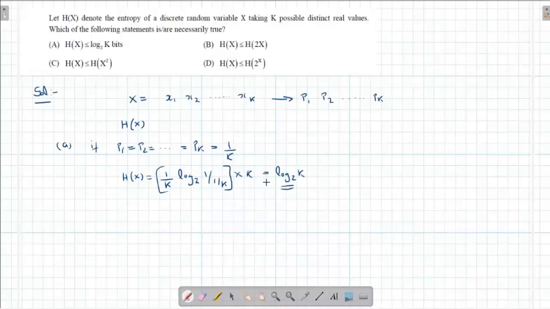Okay, this is the maximum entropy present. So this statement is correct. Other entropies, if they are not equally distributed, will be lesser than this. So that is the statement which is correct. Now coming to option B.